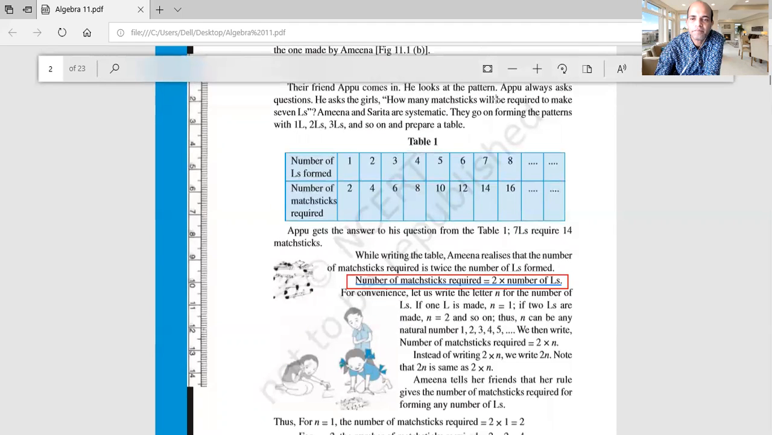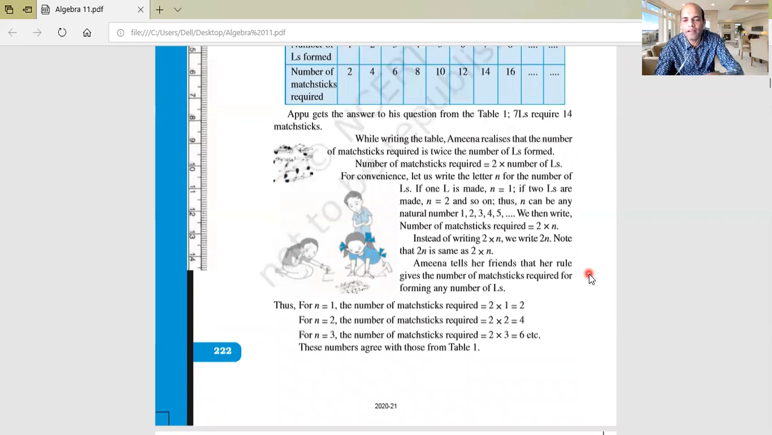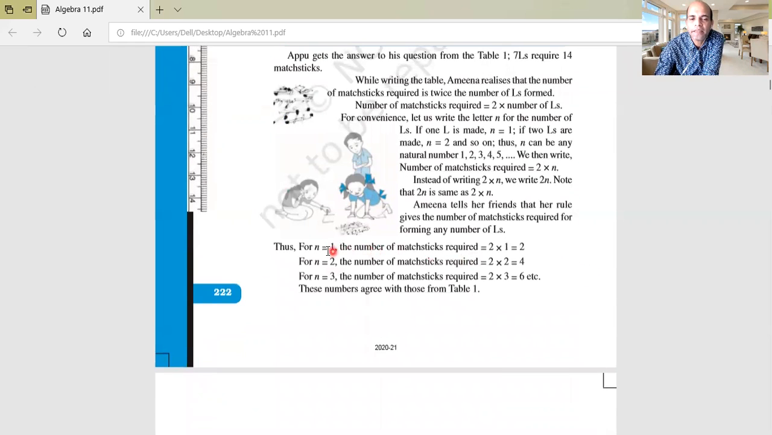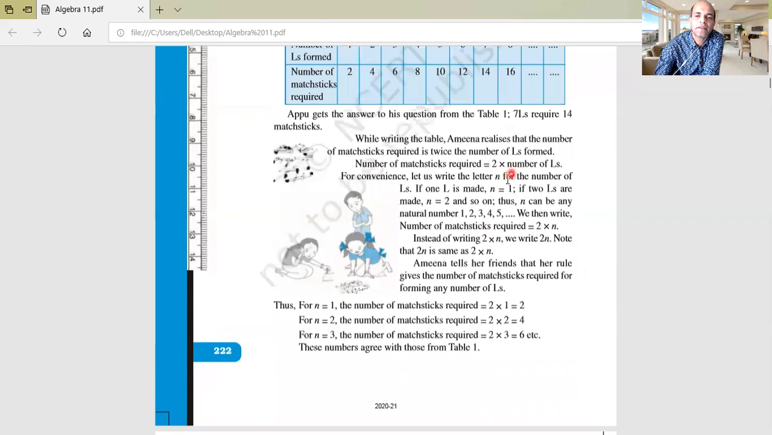Very good. Next, like this, we can make the formula and do it again and again. How many will be required? So let us take it and put it again. For n, if we write n for the number of Ls, then n equals 1, n equals 2, n equals 3, n equals 4, 5, like this.